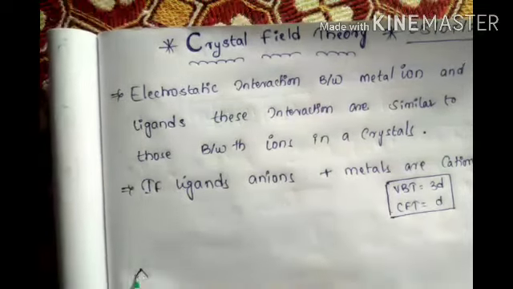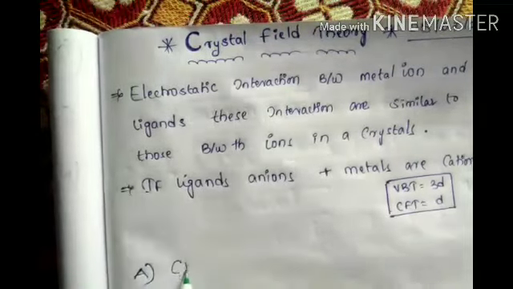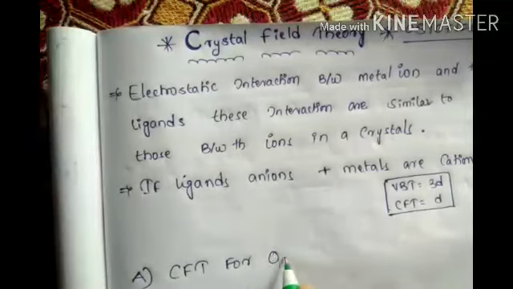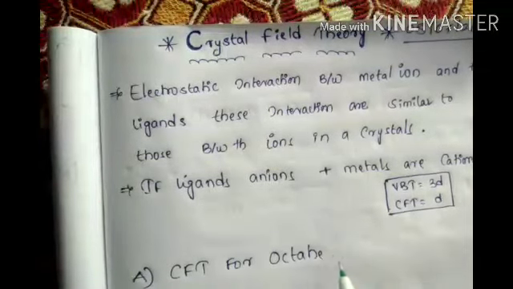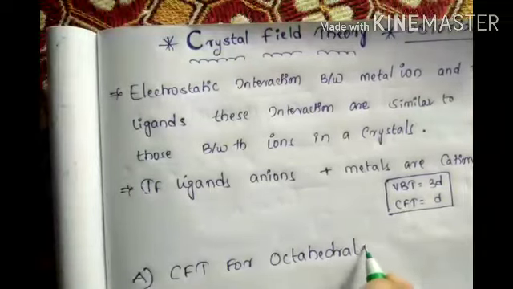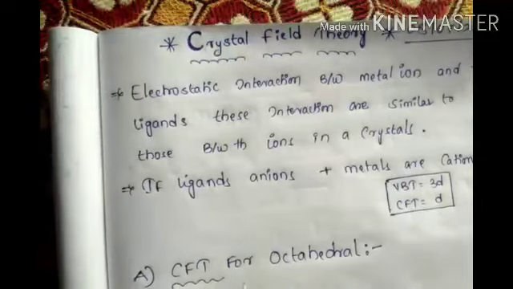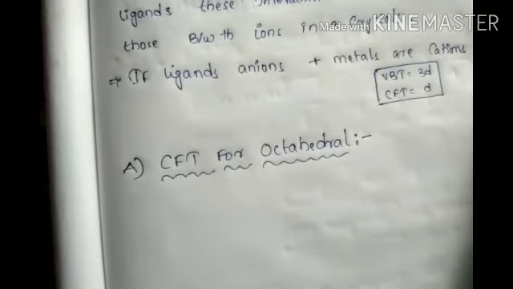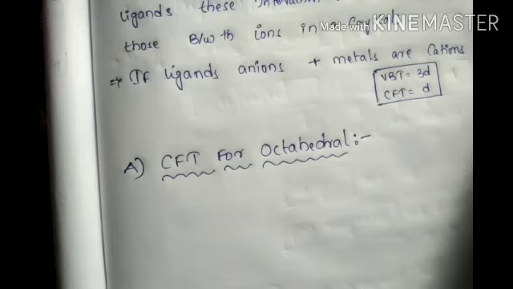Now first take CFT, crystal field theory for octahedral complexes. Very important. One more important topic is the EAN rule. One day someone asked, sir, is a covalent bond also possible in coordination compounds? Yes, a covalent bond between metal and ligand is also possible.